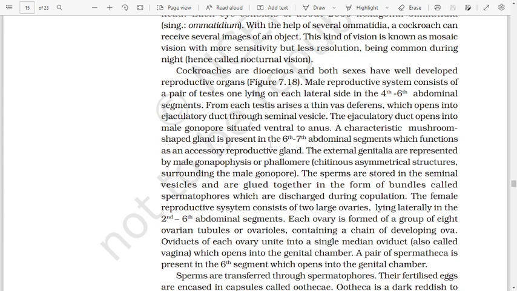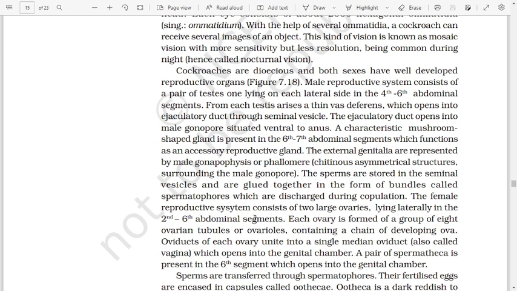A characteristic mushroom-shaped gland is present in the 6th-7th abdominal segment, which functions as an accessory reproductive gland. The external genitalia are represented by male gonapophysis or phallomere, chitinous asymmetrical structures surrounding the male gonopore. The sperms are stored in the seminal vesicle and are glued together in the form of bundles called spermatophores, which are discharged together during copulation.